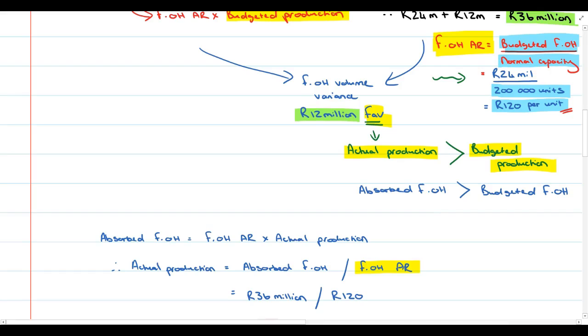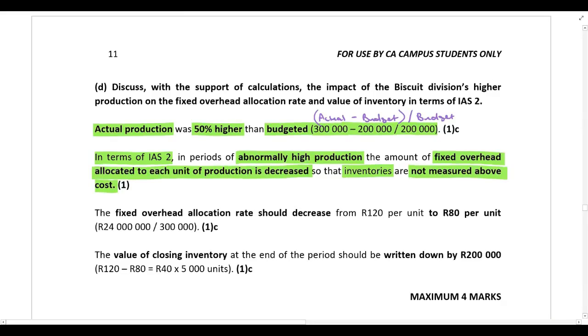So we recalculate this fixed overhead allocation rate by taking the budgeted fixed overhead and dividing by actual production of 300,000 units, and you can see that calculation over here. That gives us an allocation rate of 80 Rand per unit instead of 120 Rand per unit. So what's going to happen to the fixed overhead allocation rate?